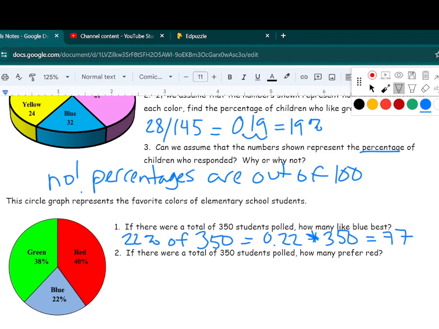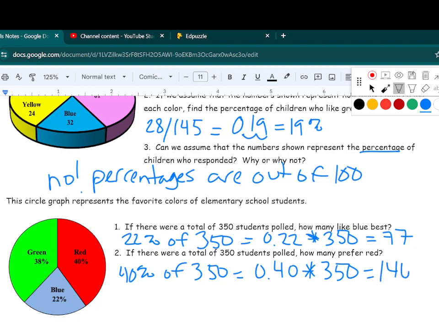Same idea. If there were a total of 350 students polled, how many prefer red? So 40% of 350. Again, change that percent back into a decimal, and the of means multiplication. So we're going to multiply 0.40 by 350, and we'll get that a total of 140 students, 140 kids like red the best. And that's that.